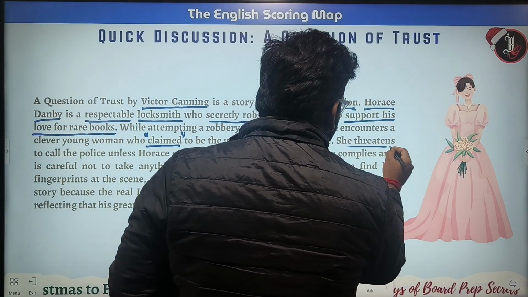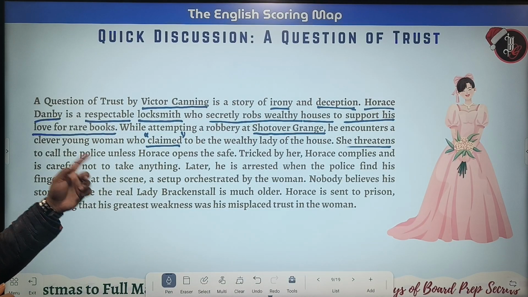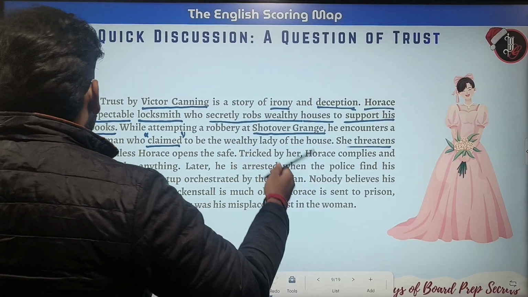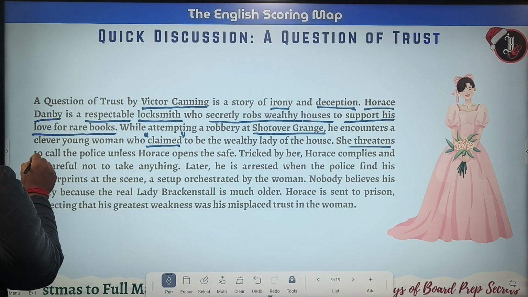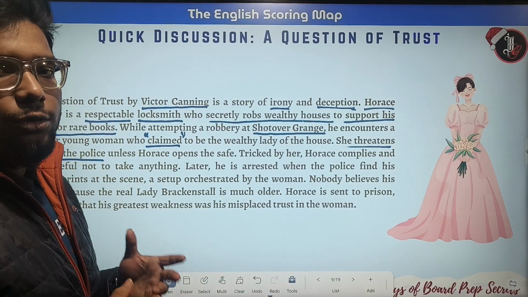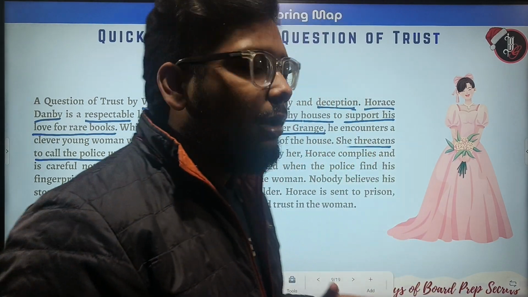Now, she threatens to call the police unless Horace opens the safe. She was so smart that she somehow managed to let Horace open the safe for her.